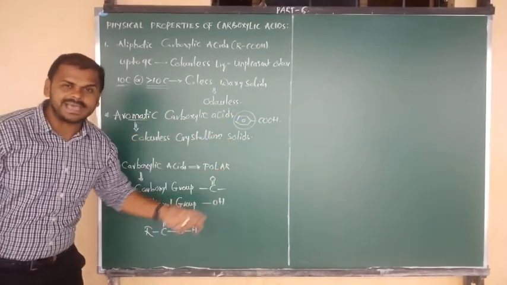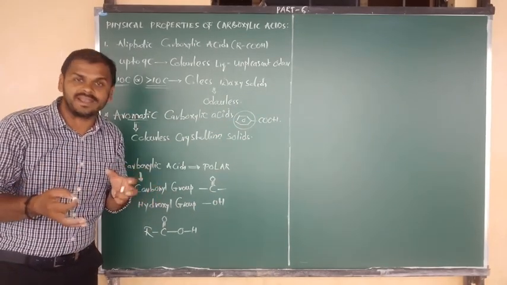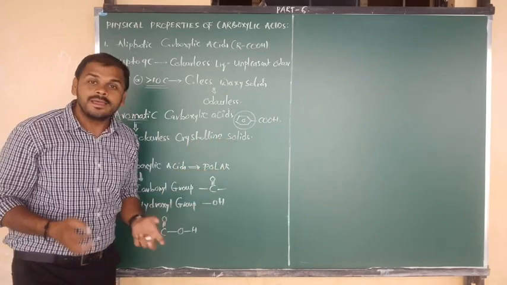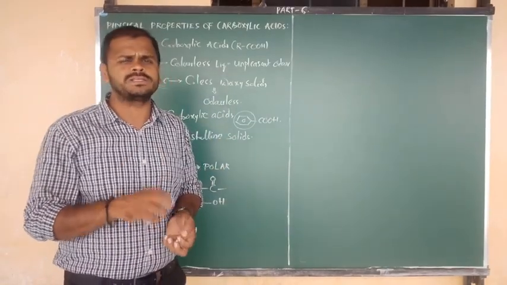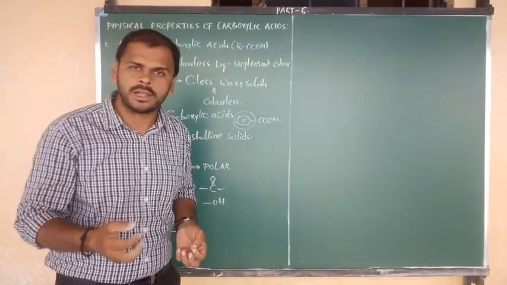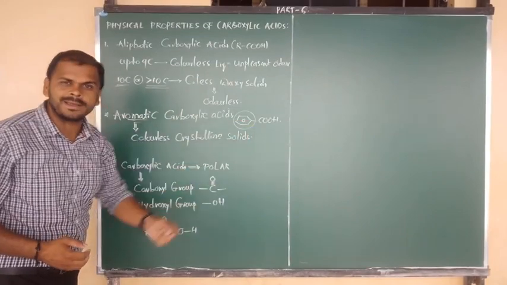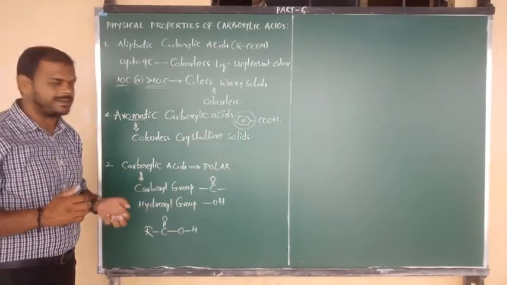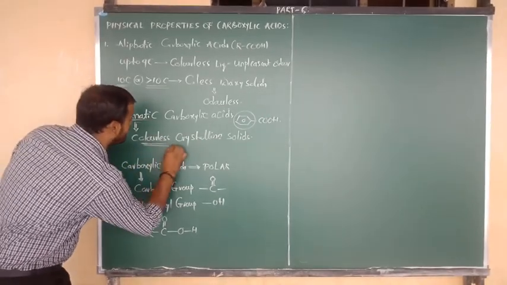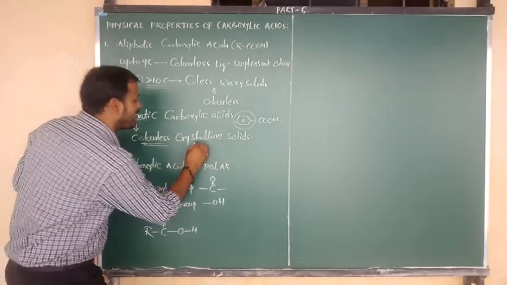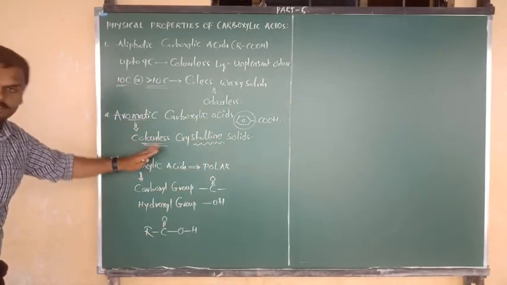Aromatic carboxylic acids, for example benzoic acid, exist in the solid phase, and the type of solid is crystalline solid, the same as NaCl salt. So the best example of an aromatic carboxylic acid is benzoic acid. All aromatic carboxylic acids are completely colorless, but they are crystalline solids. You have to remember that.